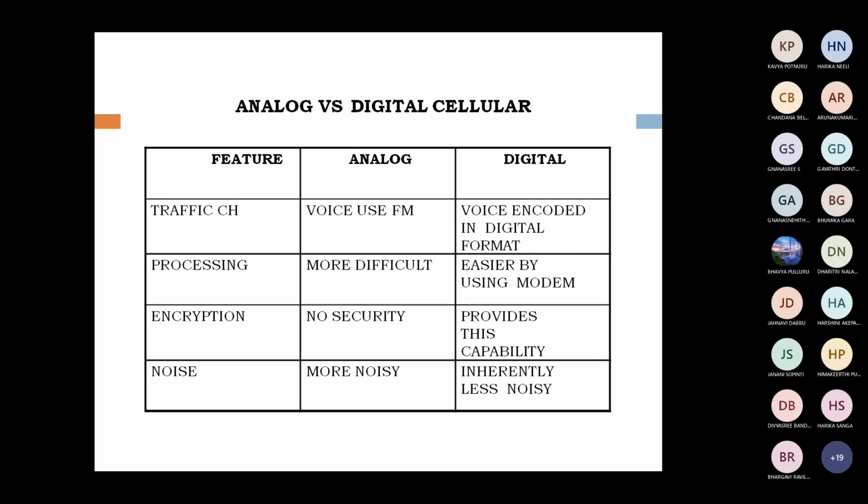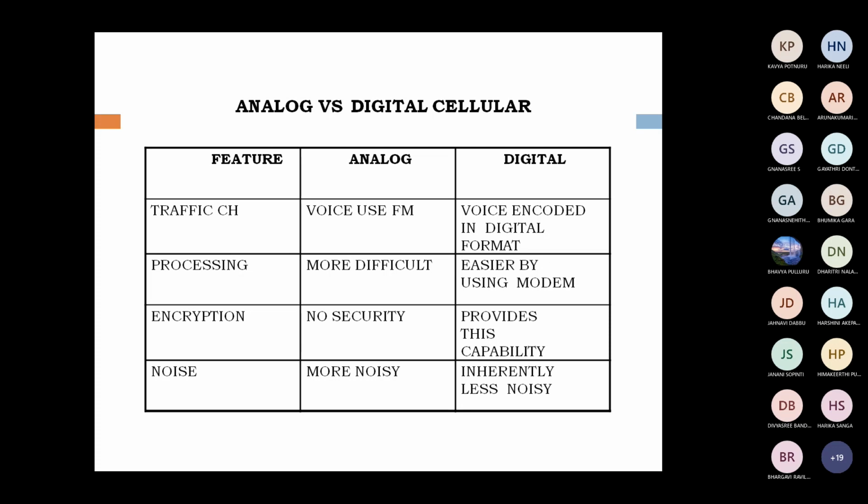Next one is encryption. What is the use of encryption? Encryption is used for security purposes. But in analog systems there is no security, that is, there is no encoding. But in digital systems, good encryption techniques are available for providing more security.